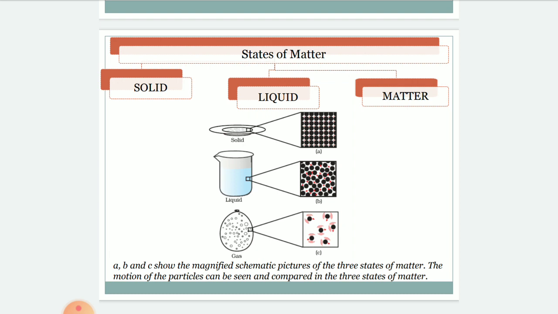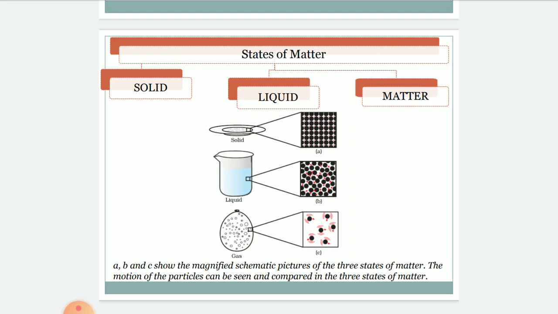Solids may break under force, but it is very difficult to change their shape. In the same way, liquids are almost incompressible. The space between particles of liquid is greater than that of solid, but less than that of gas. Density of liquid is generally less than that of solid form.